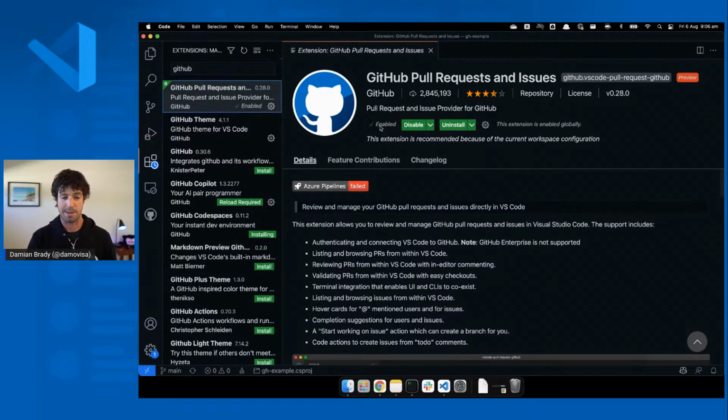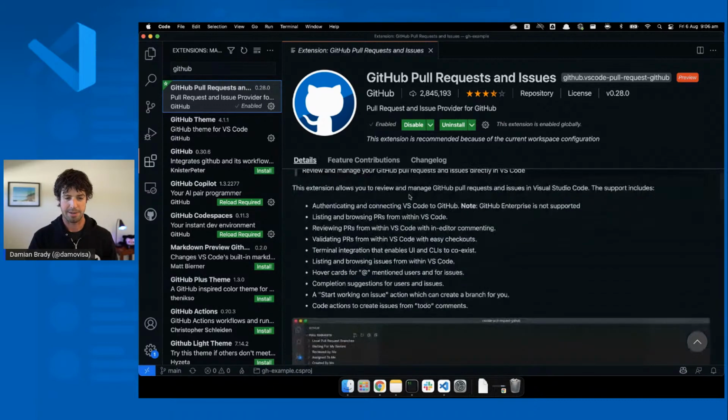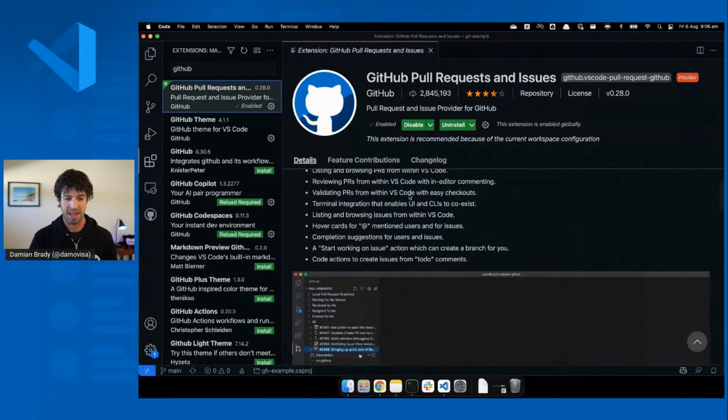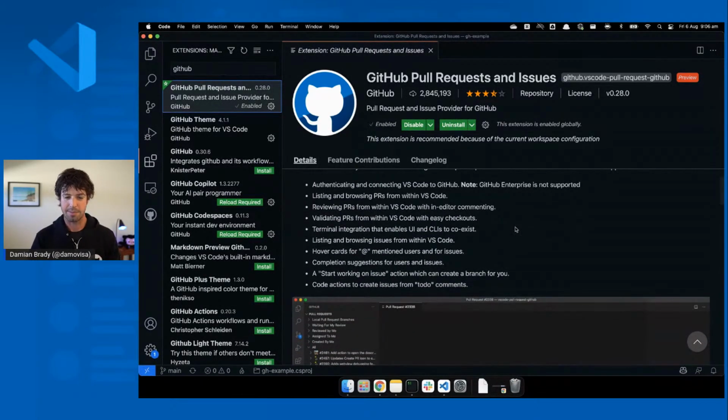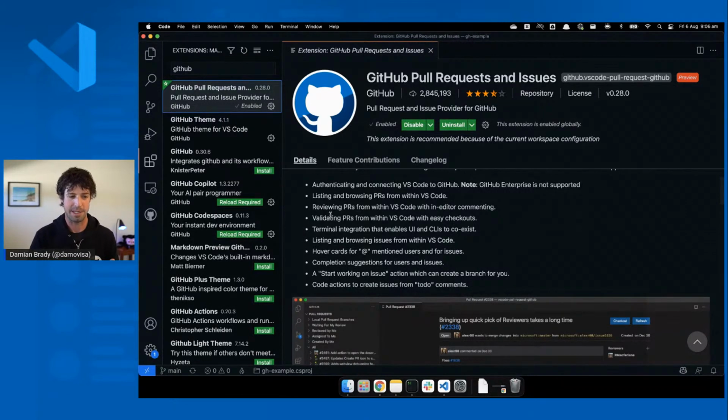I'm just going to enable it. See that it's work in progress, obviously. There's a failed pipeline to build it. And it lets you do a bunch of things. I'm going to focus on a couple of the ones that I mentioned before.